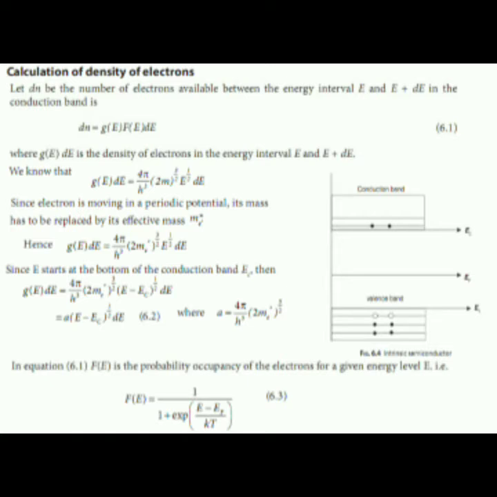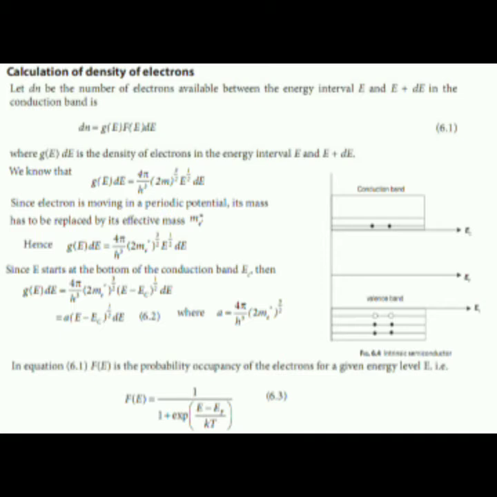Since the electron is moving in a periodic potential, its mass has to be replaced by effective mass me*. Hence, g(E) dE is equal to 4π/h³ into (2me*)^(3/2) into E^(1/2) dE. Since E starts at the bottom of the conduction band Ec, g(E) dE is given as A into (E minus Ec)^(1/2) dE.